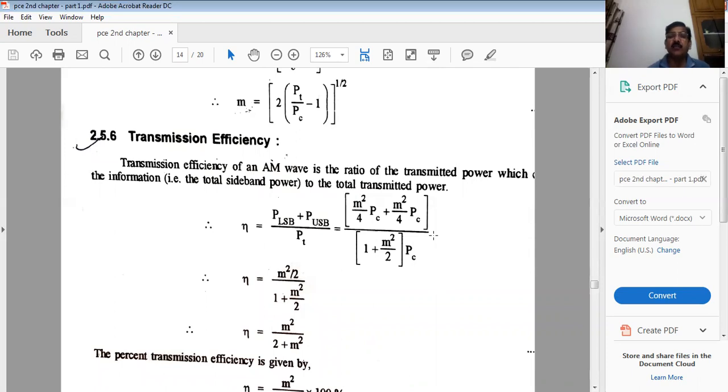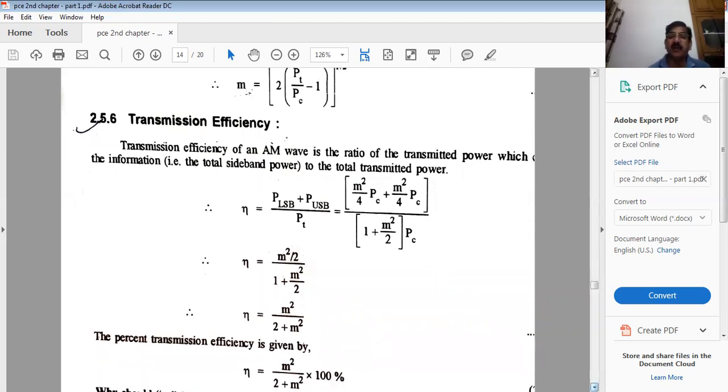Fine. So simply calculate, take common PC, and PC will be eliminated. PC will cut with PC. So quarter plus quarter, you know, half. Here PC will cut with the PC. So this expression will come ultimately.